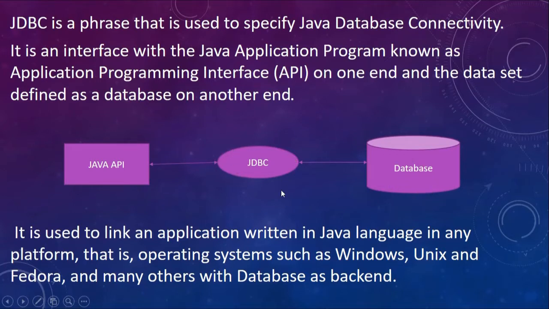So JDBC is basically an API service given by Java, so that no matter what Java API it is, no matter what database it is, it will always help you to establish the connection between the APIs and the database.